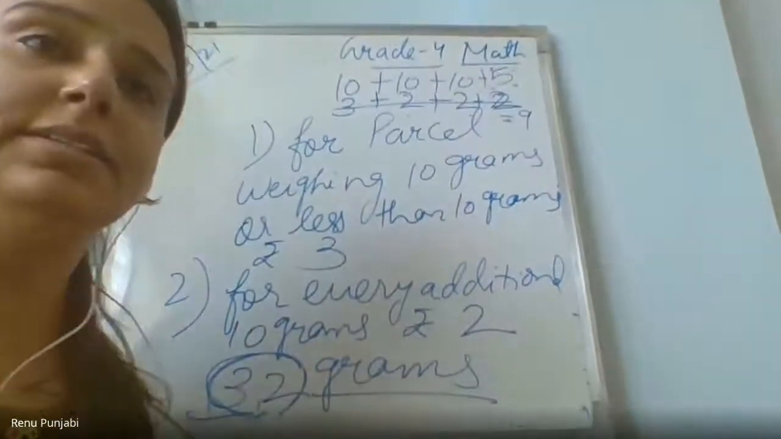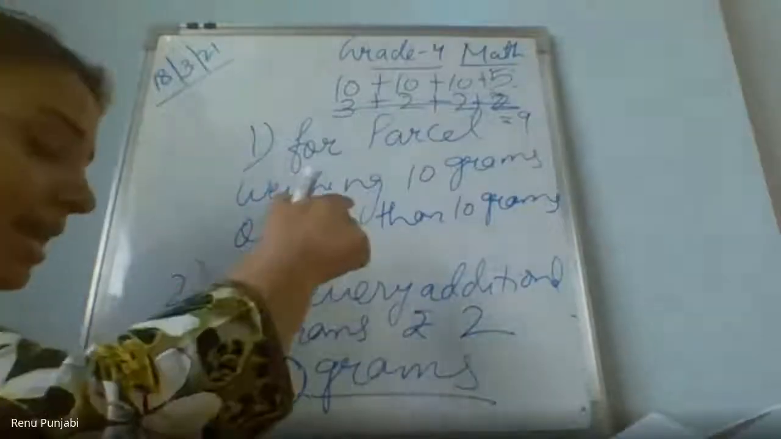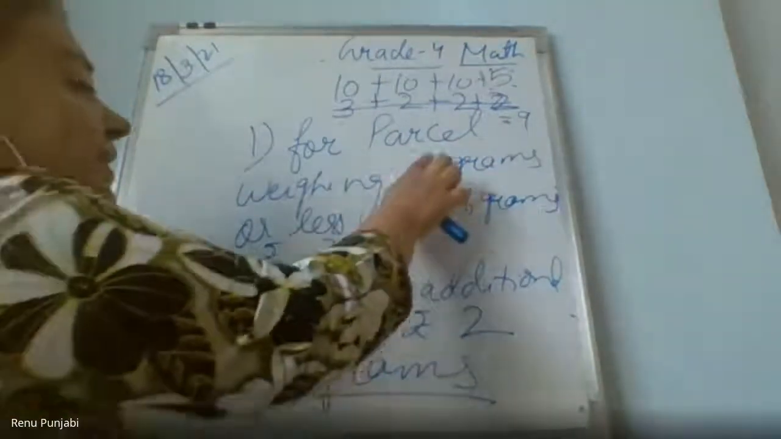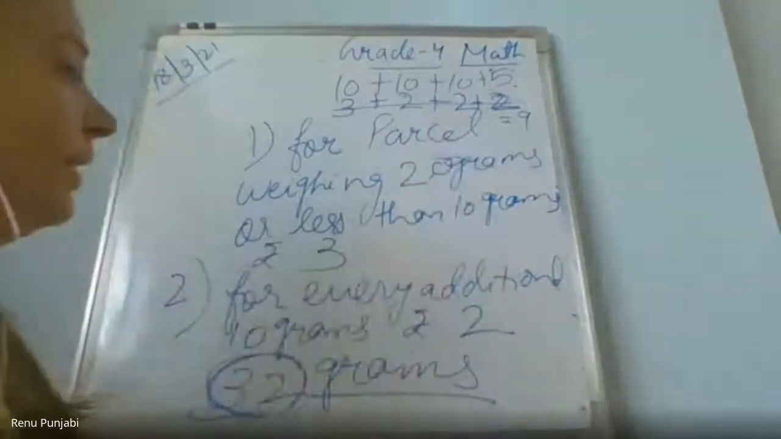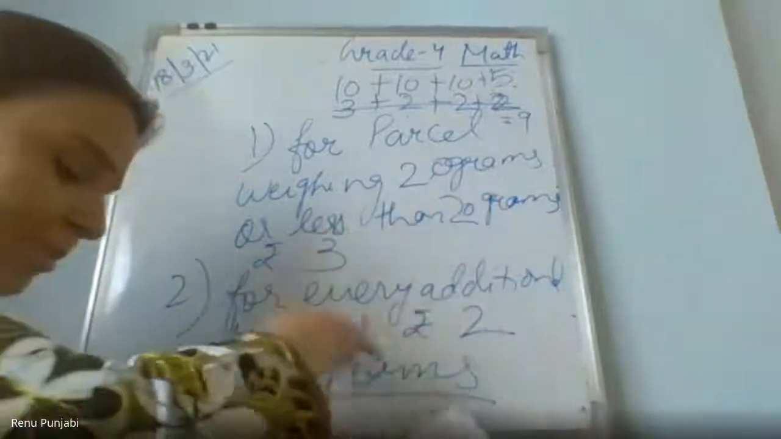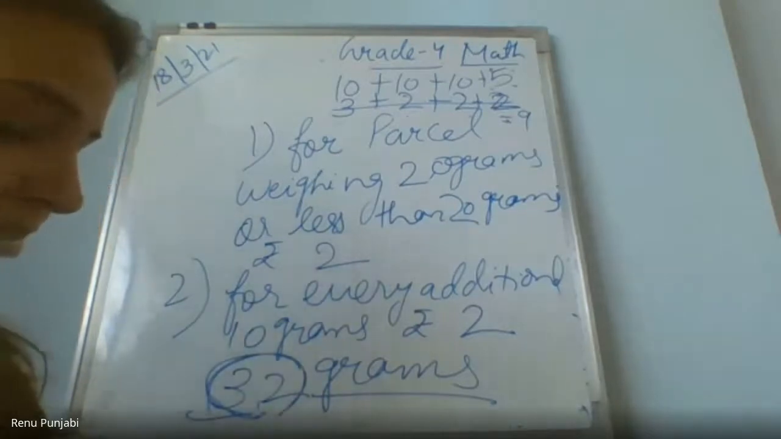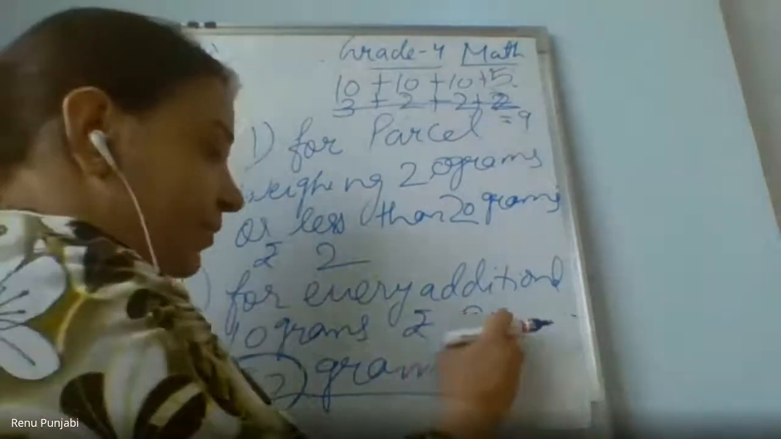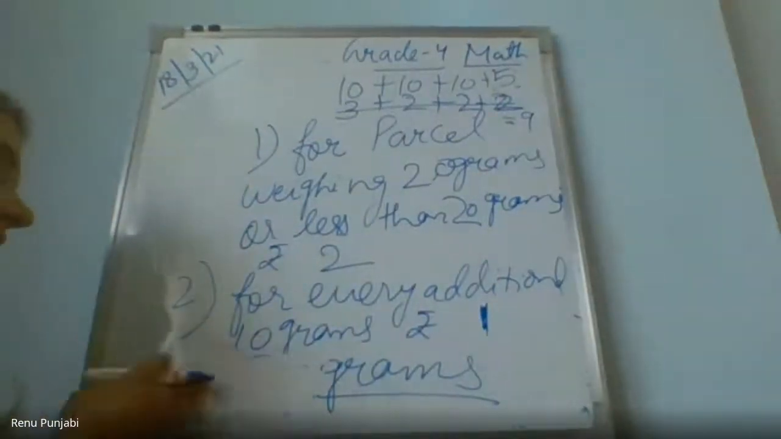Got it, my dear? Ayush. Got it. Now one more question I am giving you. You have to solve this. Excuse me, ma'am. May I drink water? Yes, please. For a parcel weighing 20 grams or less than 20 grams, you have to pay 2 rupees. And for every additional 10 grams, you have to pay 1 rupee. So for 30 grams, how much will you pay? Find out.